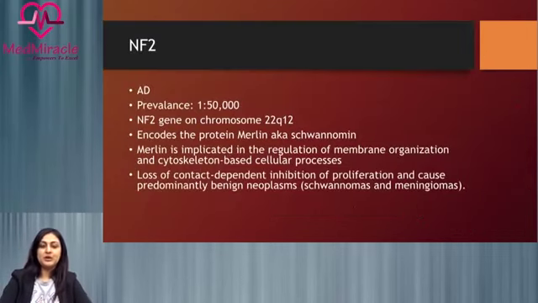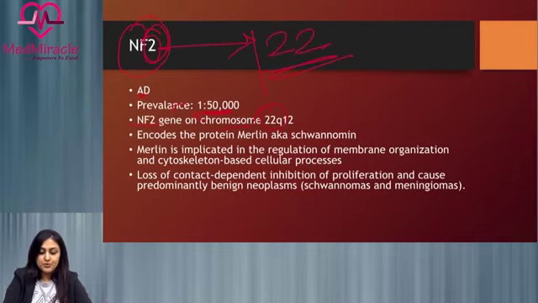So now we'll be talking about NF2, which is neurofibromatosis 2. Like NF1, this is also an autosomal dominant condition. The prevalence is much lower than that of NF1, that is 1 in 50,000 people. It is coded by the NF2 gene, which is located on chromosome 22. So the trick here is quite simple. We're talking about NF2 and it is located on chromosome 22, which has two 2s. So this is chromosome 22 for NF2. It encodes the protein Merlin, also called schwannomin, and this is an important question.